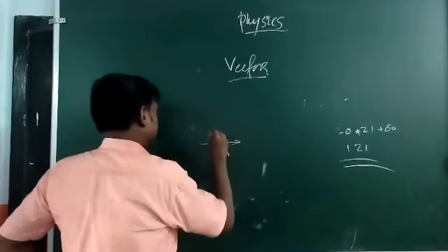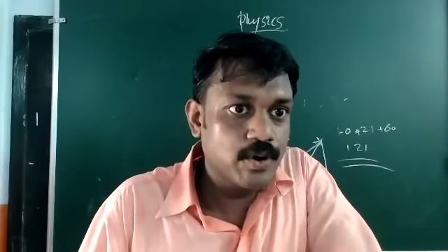The magnitude of the resultant should be the same, and the direction also the same. I hope you are clear.